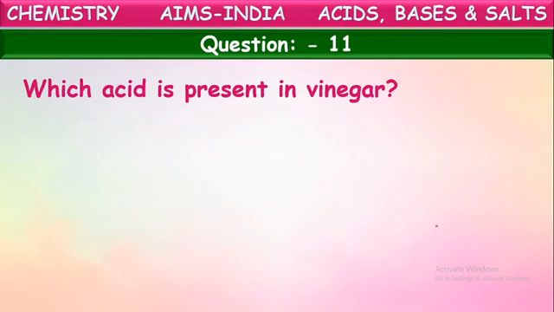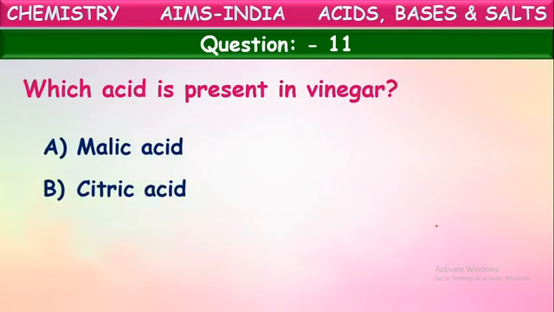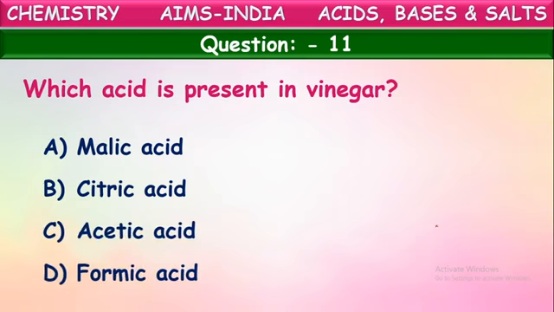Which acid is present in vinegar? Yes, we know vinegar is one of the household substances. We use this vinegar in food items to give some taste, and for the preservation of food items also they use this vinegar. So this vinegar is made up of certain acid. What acid is that? Is it malic acid, citric acid, acetic acid, or formic acid?